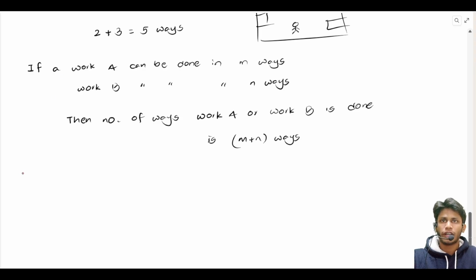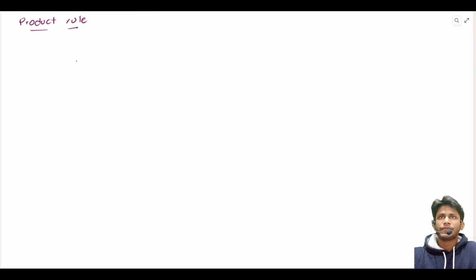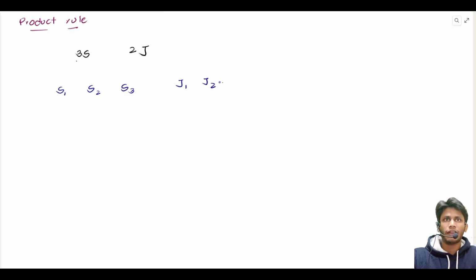Similarly, we have got a product rule. To understand the product rule, we can again take an example. Let us say I have got 3 shirts and 2 jeans. We want to find the number of different possible attires I can attain with 3 shirts and 2 jeans. Let us name these shirts as shirt 1, shirt 2, shirt 3, and jeans 1, jeans 2.